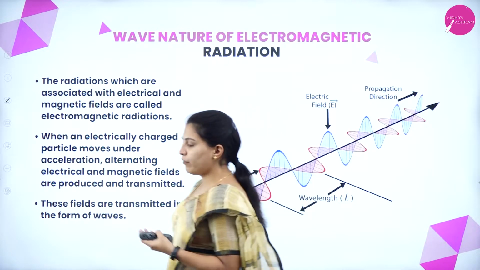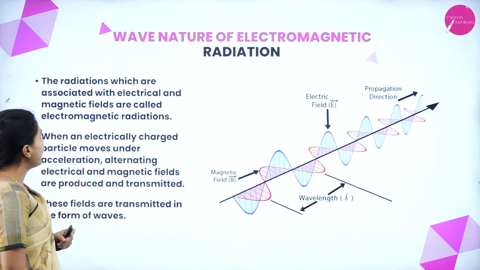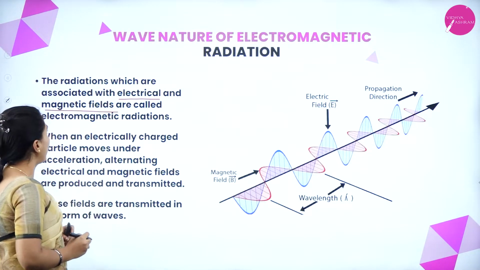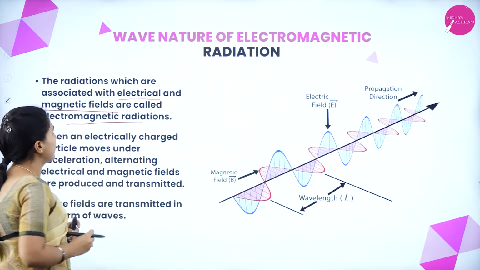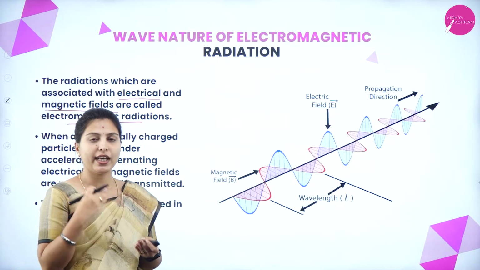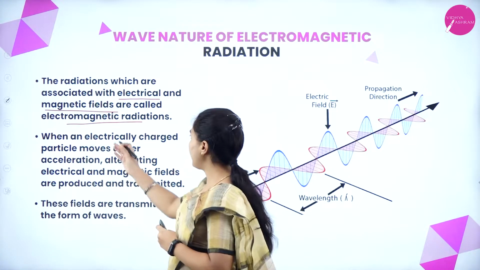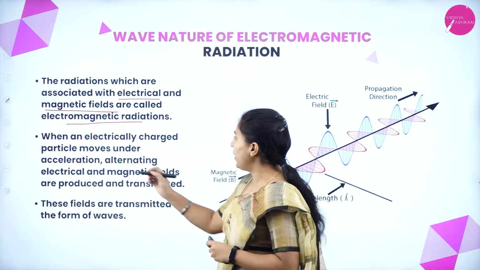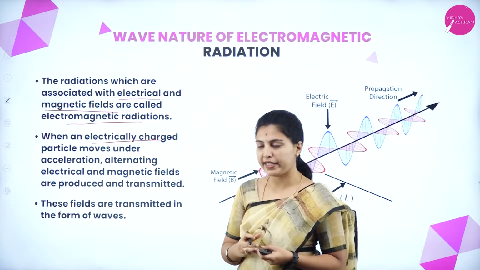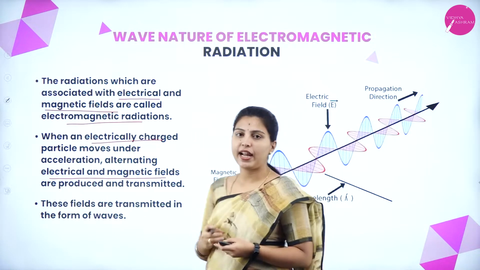First, the wave nature of electromagnetic radiation. The radiations which are associated with electrical and magnetic fields are called electromagnetic radiations. Associated means there is a relationship between an electrical field and a magnetic field; that radiation we call electromagnetic radiation. When an electrically charged particle moves under acceleration, alternating electrical and magnetic fields are produced and transmitted.